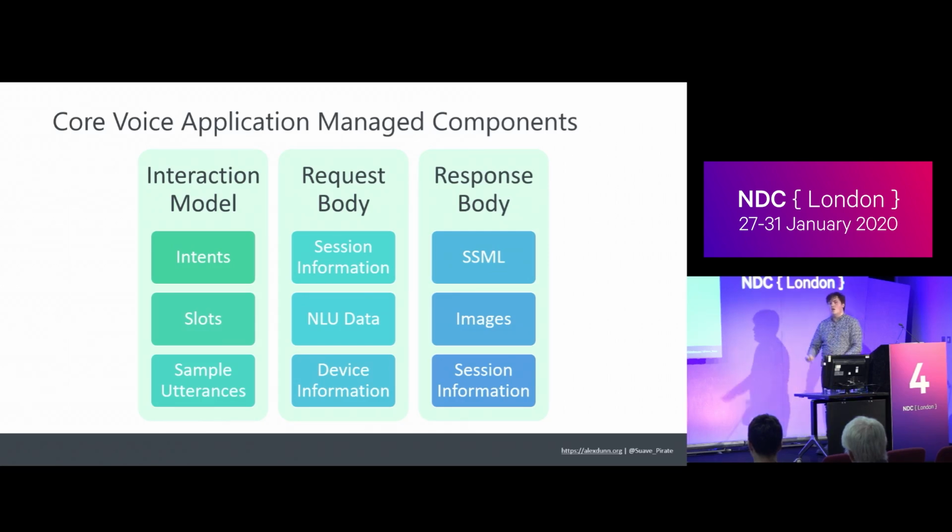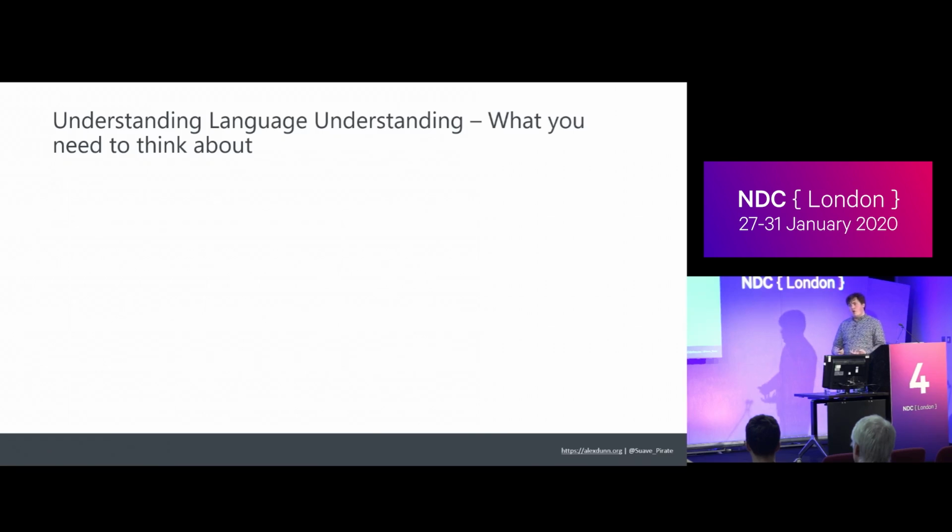So when they said something, what was the intent that it hit when we ran through that processing? What variables did we have filled in and sent to us so that we can actually do something with it? And then when we build our response body after running through whatever business logic we want to tell the assistant something or have it speak something, we get control over stuff like SSML, which is speech synthesis markup language. It's basically an XML format where we can change the way that the audio sounds for certain words or use actual audio inlays alongside text and all that good stuff. We can also send images depending on the device and add custom session information that gets sent back up to us later. So when we're building out these language models, this is sort of that first step.